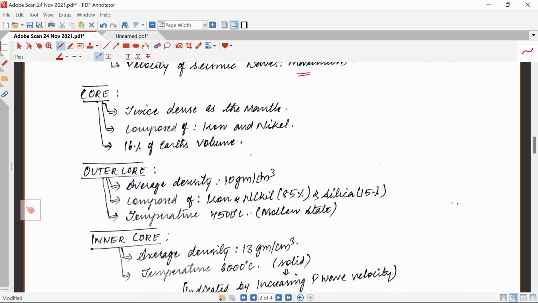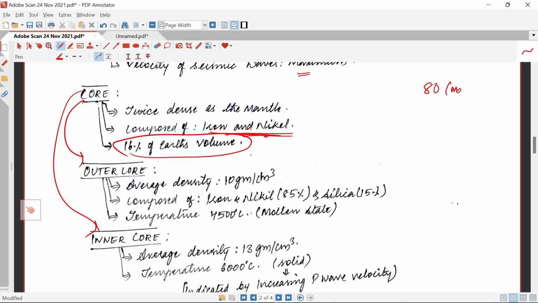Now let's see what the core is. Core is also classified into two types, the outer core and the inner core. The core is twice as dense as the mantle area. This has the maximum density, and is mainly composed of iron and nickel, 16% of Earth's volume. Mantle is 80%, and this core area is 16%. So total 96%, and the remaining 4% will be the crust area.